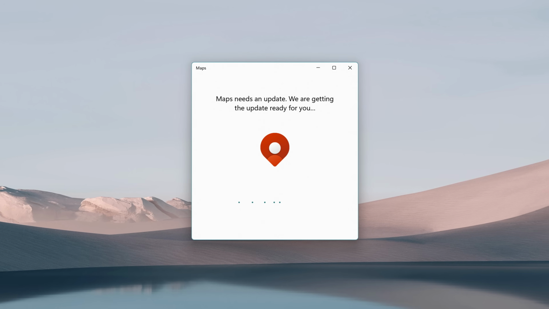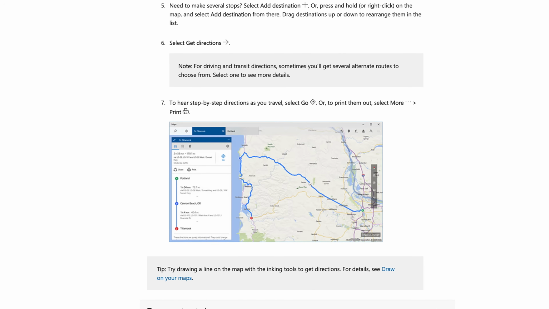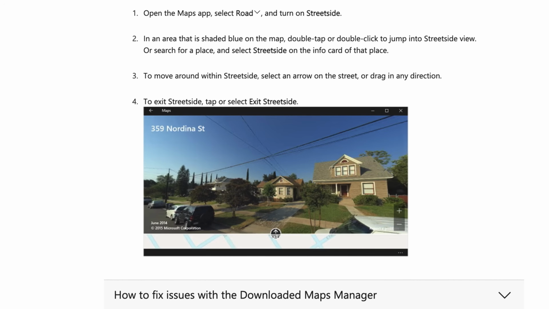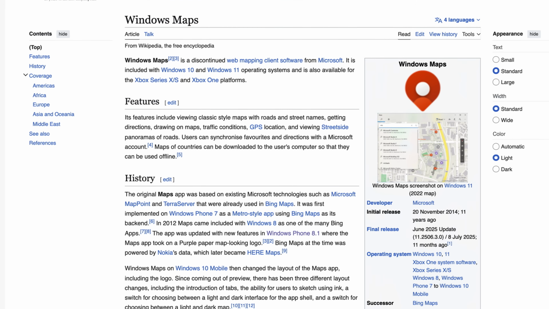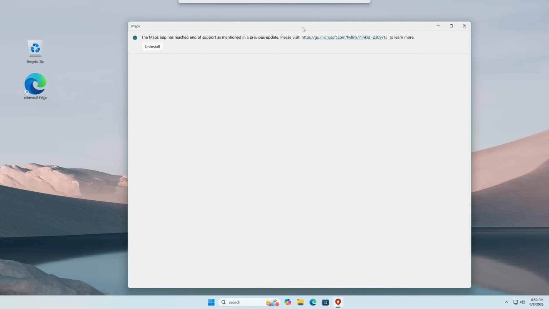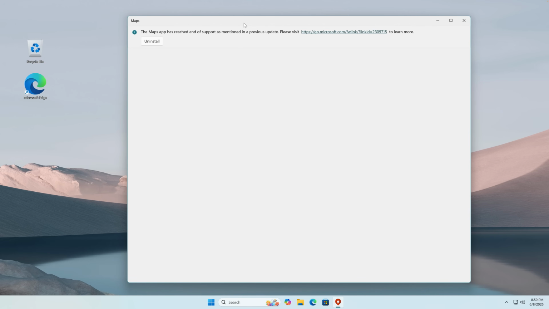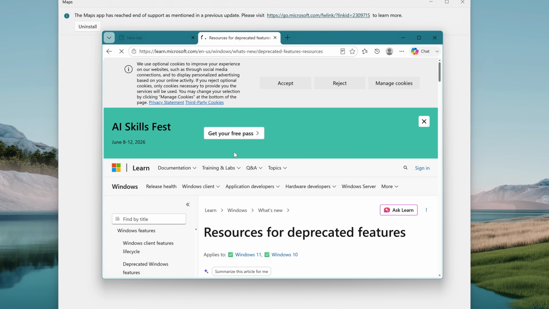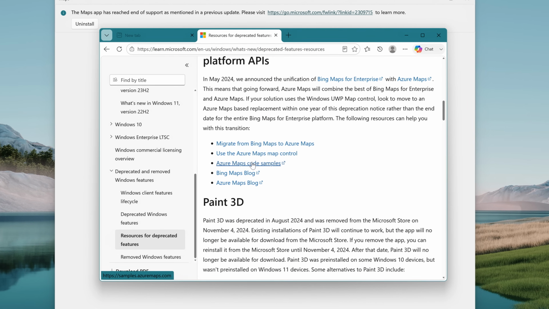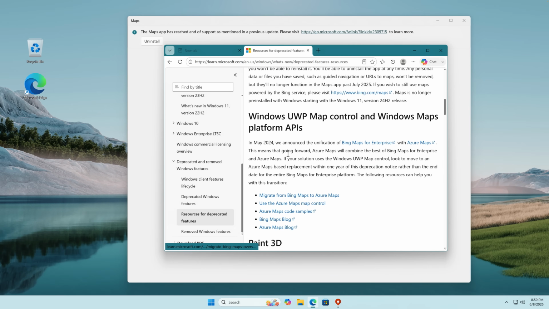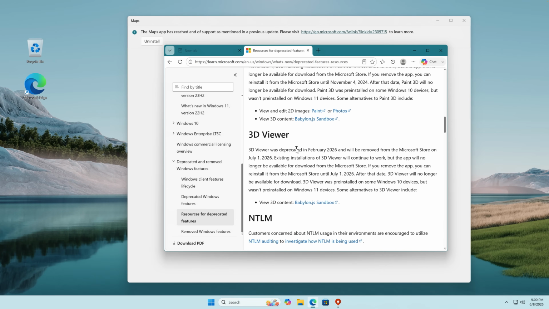The Windows Maps app, this one is pretty self-explanatory on what it is, and it was introduced in the days of Windows 10 Mobile, and it had stuck around on Windows ever since then. So I just got the update for the application, and yeah, I can't even use it anymore. The Maps app has reached an end of support as mentioned in a previous update. In April of 2025, Microsoft announced that Windows Maps would reach the end of support, and it was removed from the Microsoft Store in July of 2025.